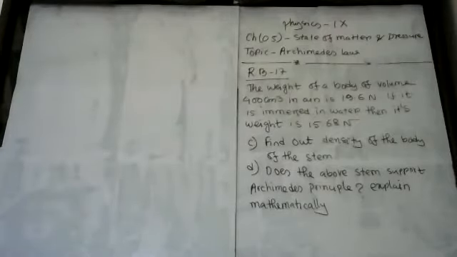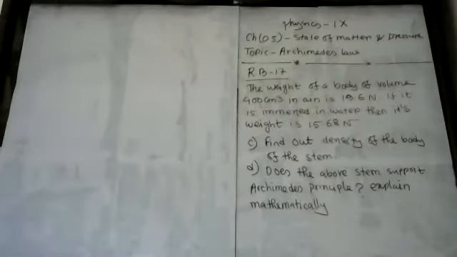Now, my dear student, you see that the weight of the body of volume 400 centimeter cube in air is 19.6 Newton. If it is immersed in water, then its weight is 15.68 Newton. In question number C, I'm going to find out the density of the body. Now let's find out this density.